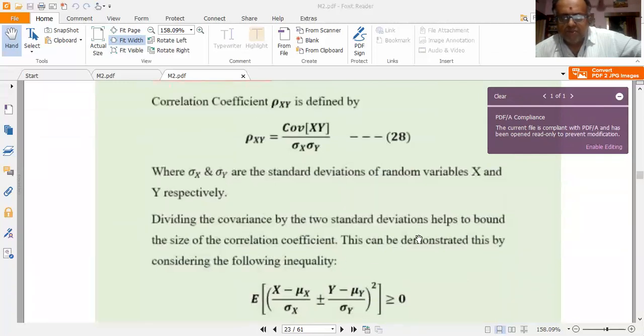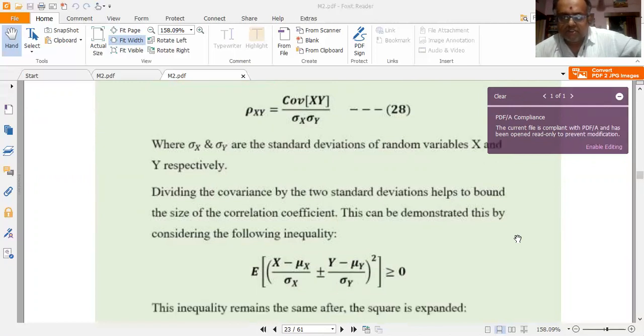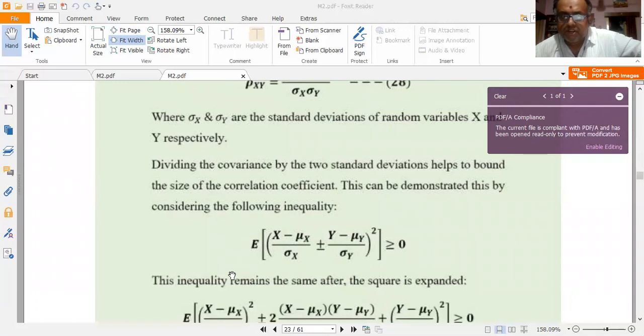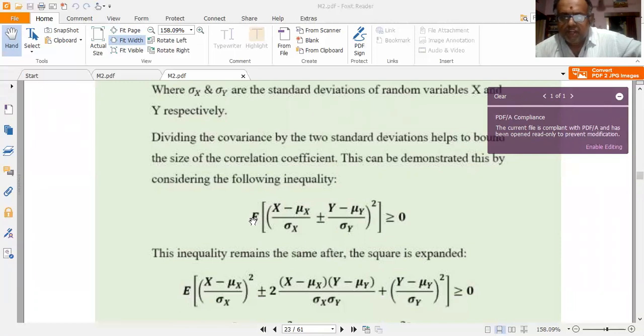Now, dividing the covariance by the two standard deviations helps to bound the size of the correlation coefficient. So this is demonstrated by considering one inequality that is largely popular in statistics. So let me consider the inequality: expected value of (x minus mu x by sigma x plus or minus y minus mu y by sigma y) the whole squared, which is greater than or equal to 0. Very, very important part. So please be a little bit careful and attentive. Practice this a little bit, say around 4 to 5 times, so that you can get a hold of it. Let me consider the inequality again: expected value of (x minus mu x by sigma x plus or minus y minus mu y by sigma y) the whole squared greater than or equal to 0.